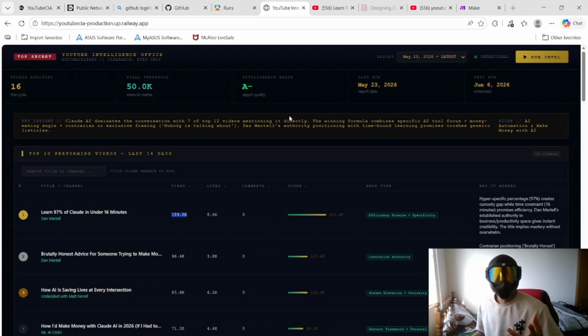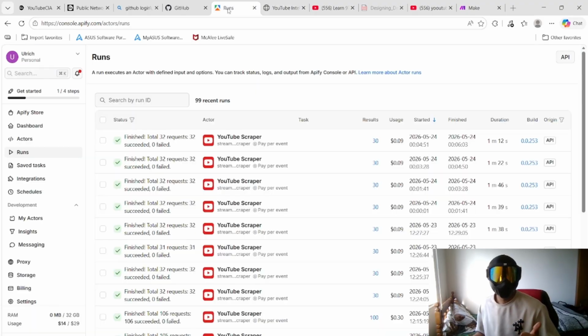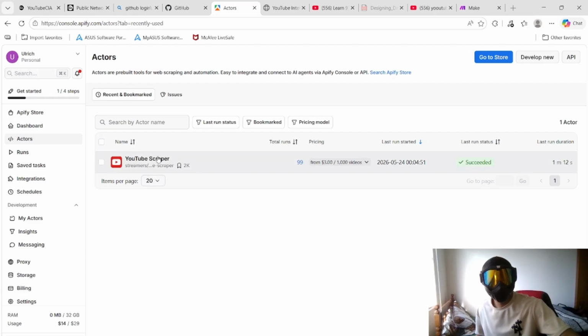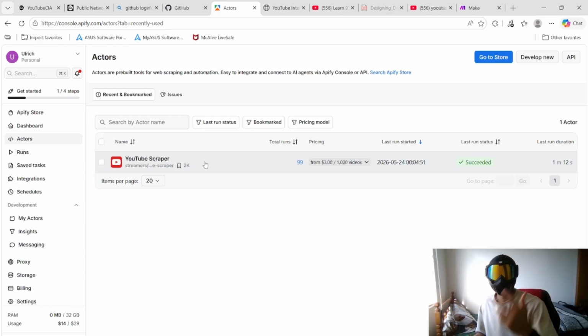And if you're wondering what tools I used, it's maybe just simple. I used Apify as a scraper. This is the Apify scraper. If I go to my actors, you can see I have the YouTube scraper. This is what is responsible for gathering information. The YouTube scraper gathers the information, and once it is gathered, it is sent to my Claude.